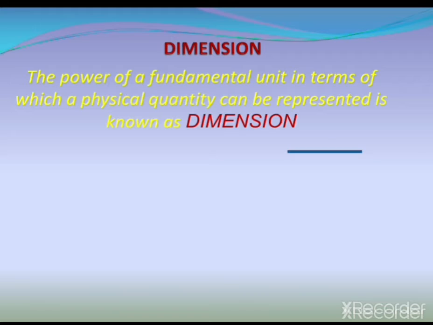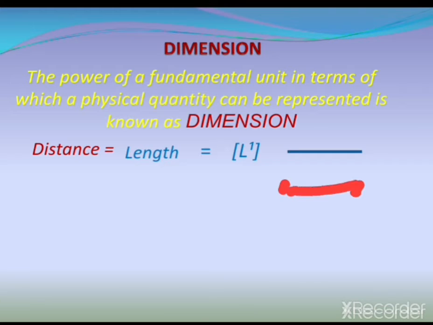Okay, so therefore this distance from the initial point, from this point to this point, is basically a length. Okay, so this length is the dimension of this object. Okay, so these two represent the dimension of a physical quantity.